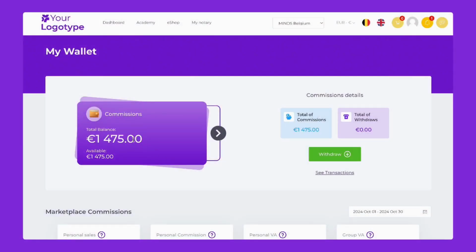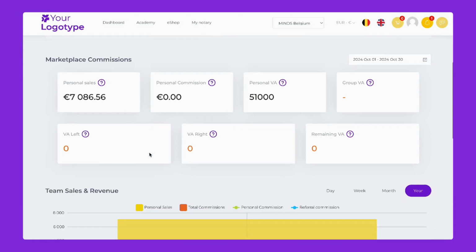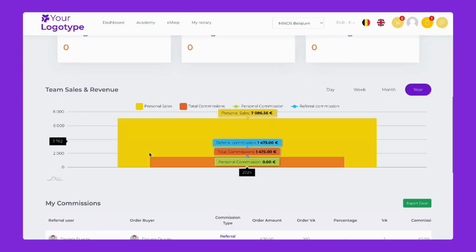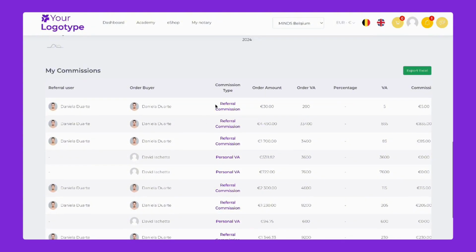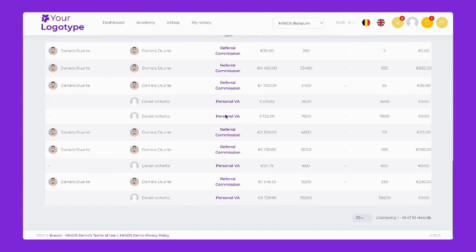Another key pillar is the Sales and Commissions pillar. As a distributor, in the My Wallet tab you have immediate access to your commissions, personal sales, and detailed reports of your earnings over time. At the bottom of the page, you can also view a transaction list with full details of the generated commissions.